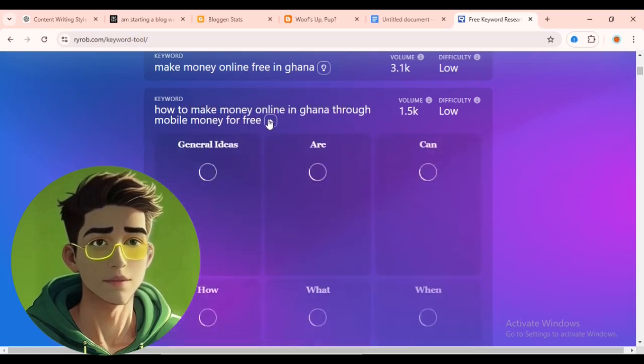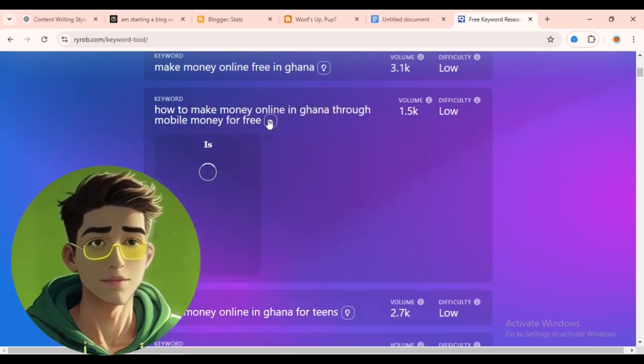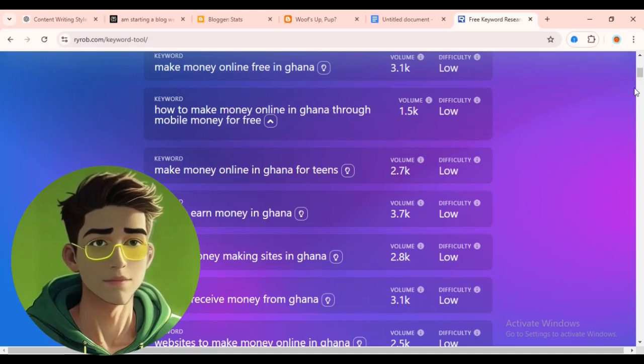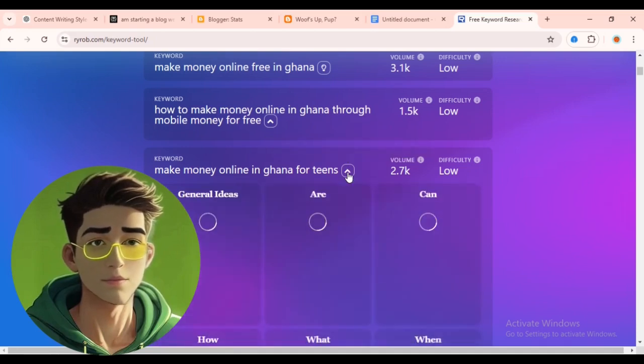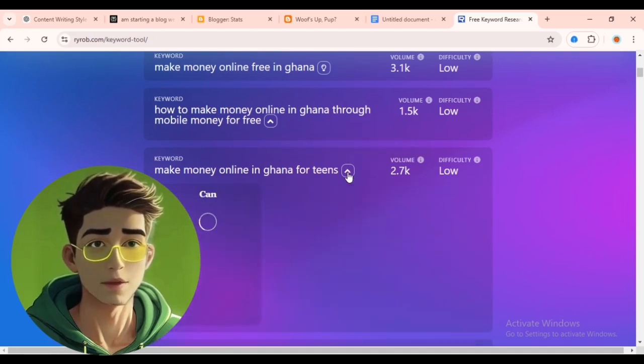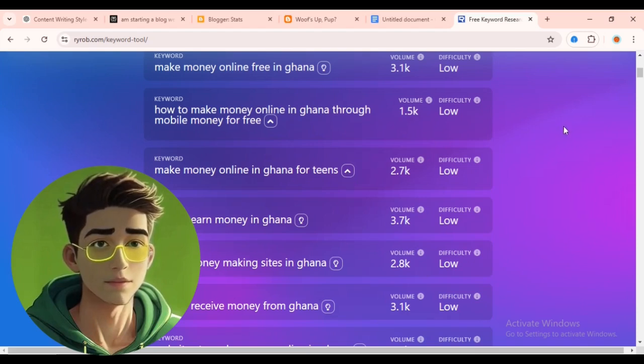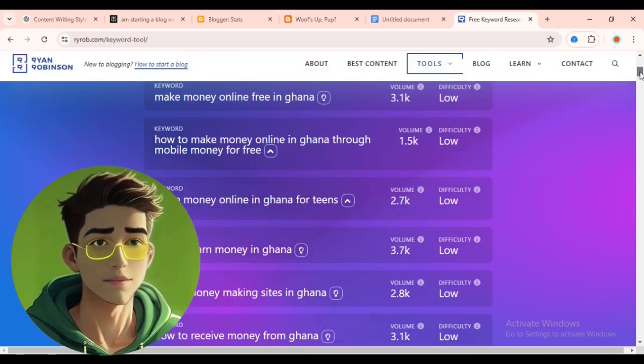So I click on the ideas. Once I click on the ideas, sorry, this one is not showing. Let me try a different one and see. This one is also "how to make money online guide" for things. I don't know why the ideas is not showing, but I want to show you a very simple step. So let's just forget that the thing is not showing, but mostly it shows, so you don't have to worry.